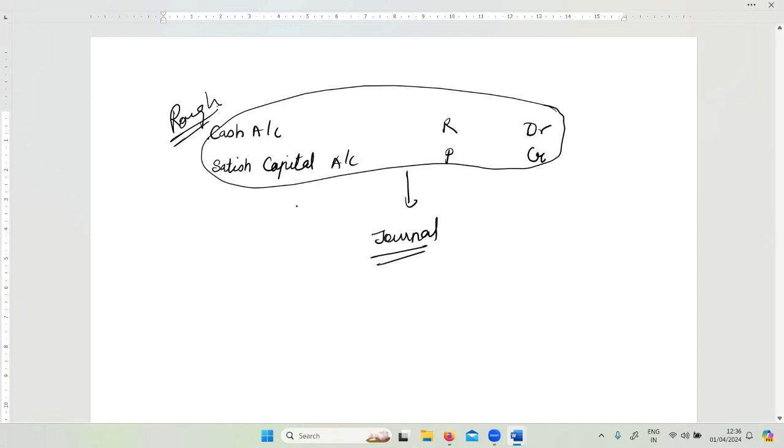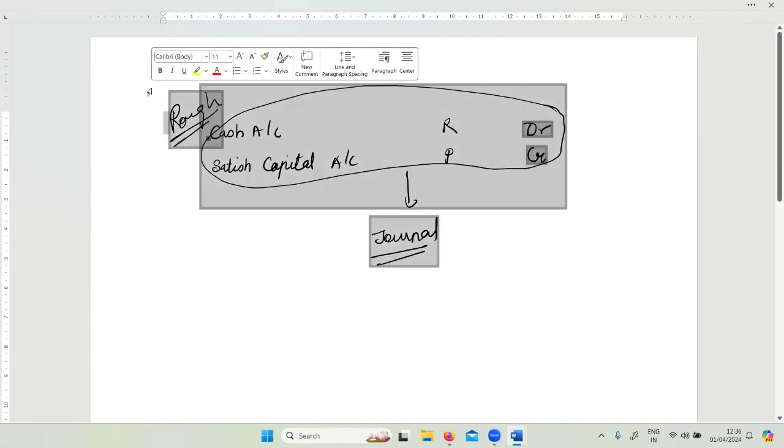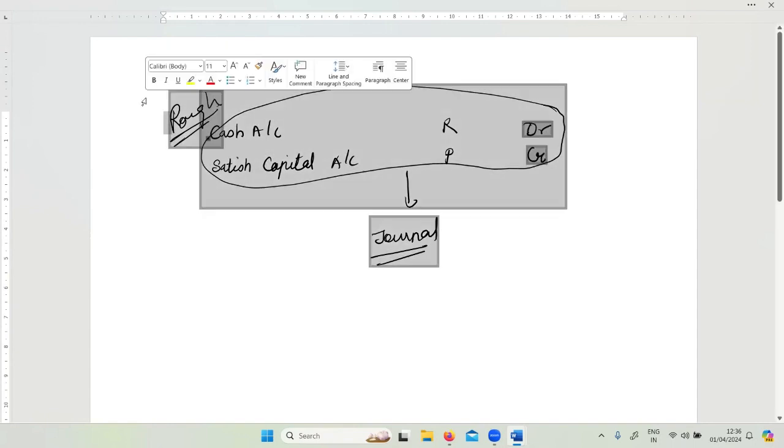This is not compulsory, correct? This is just for your understanding, to be clear on how to write the journal entries without making a mistake. Hope that is clear. Fine. So now let's proceed to writing of the journal.